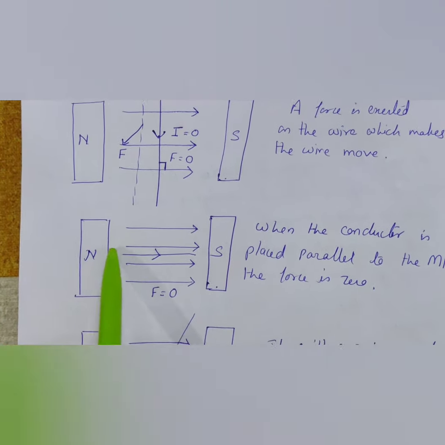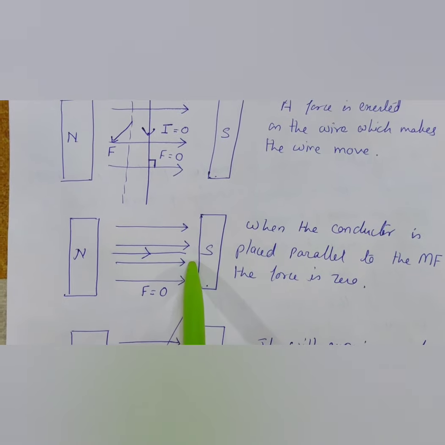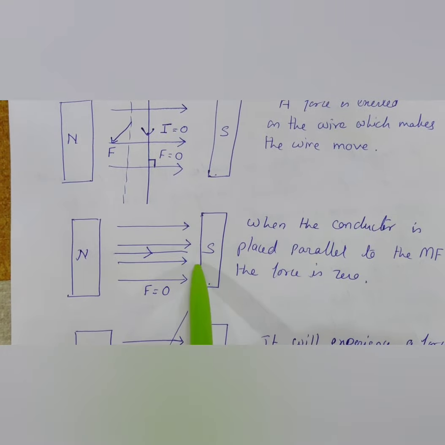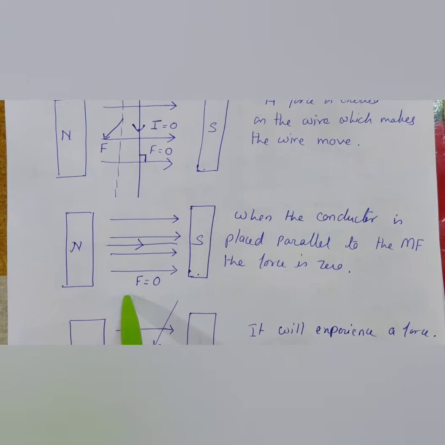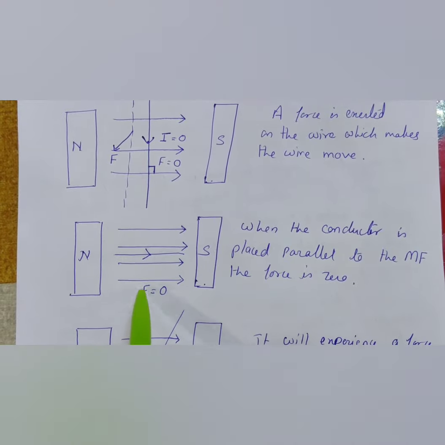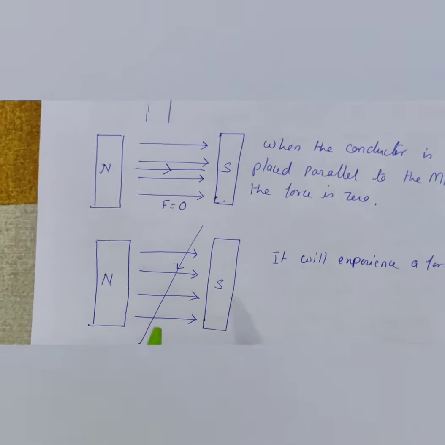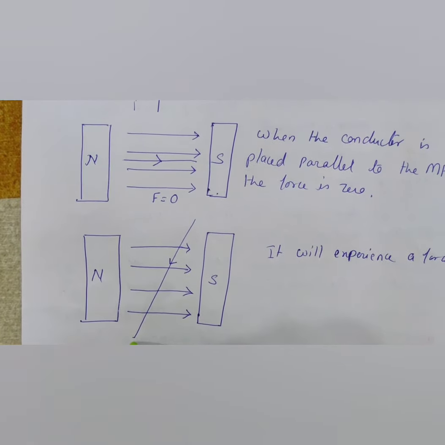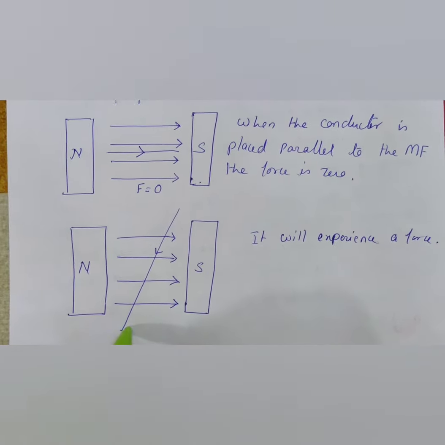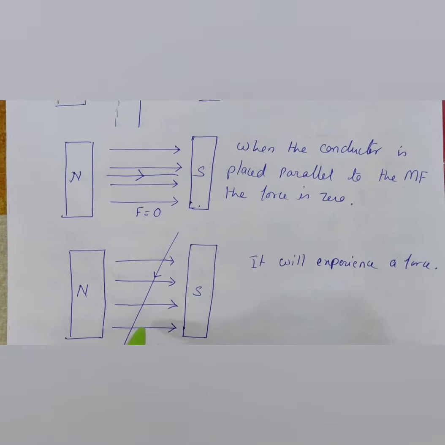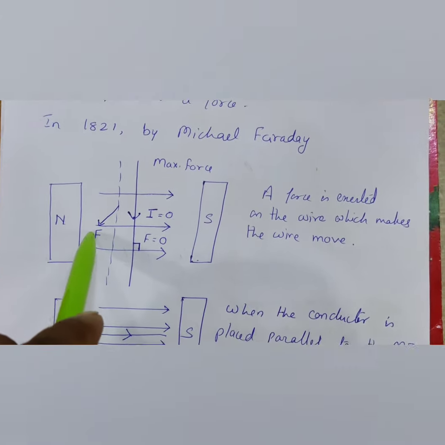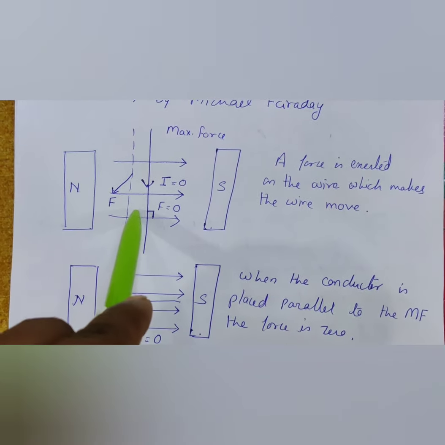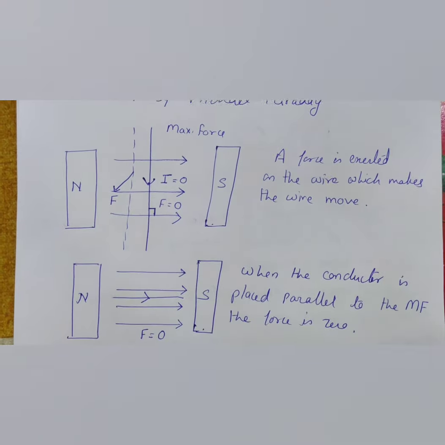Suppose your wire is parallel to the magnetic field and current is flowing through the wire, there will be no force because it is parallel to the magnetic field. If we put the wire in a slanting position, then also it experiences a force, but the maximum force you will get is at this position, when it is perpendicular to the magnetic field.